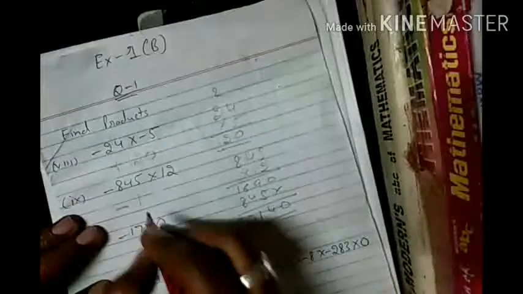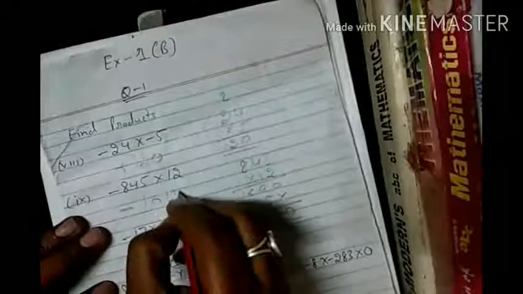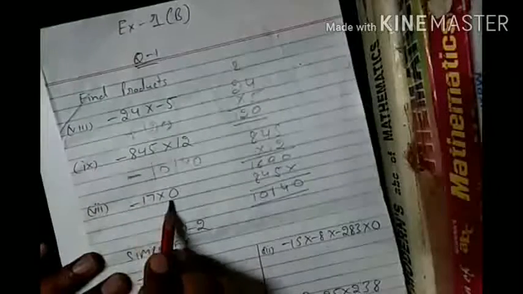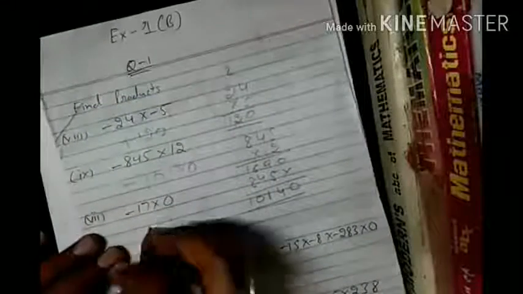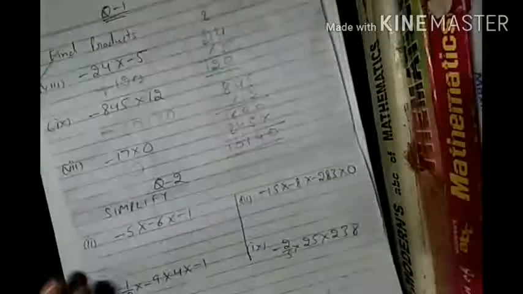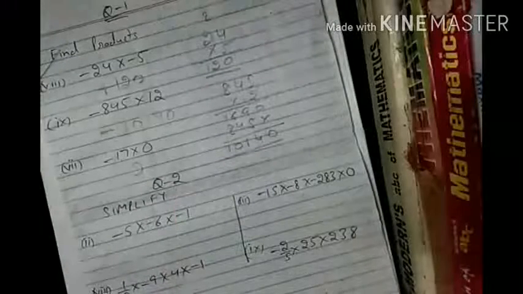Therefore my answer is 10140. Now in this part, anything multiplied with 0 has answer 0. There is no negative or positive symbol to write. Now question number 2, we have to simplify.